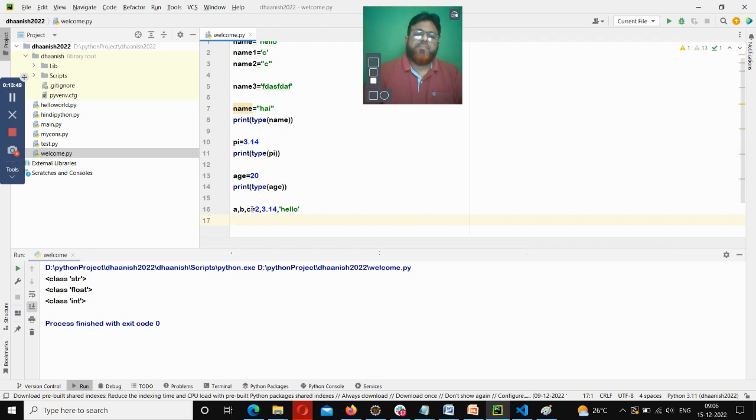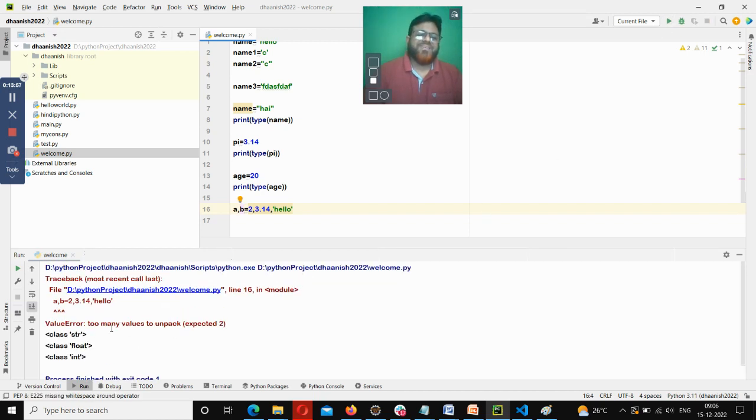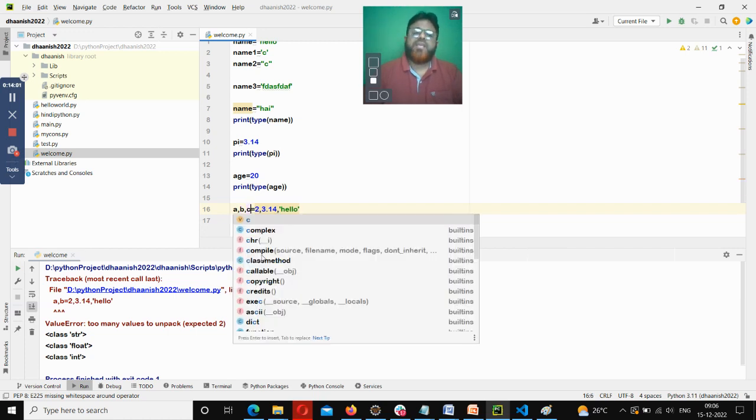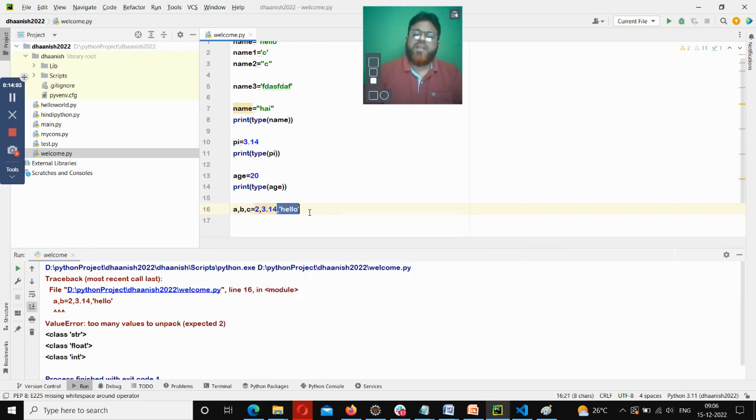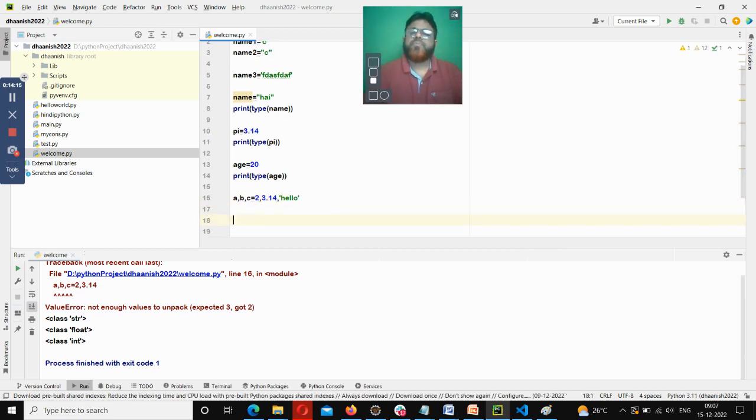In case they mismatch, if I'm giving two variables but passing three values, this will throw me an error. See, too many values. Okay. If I give three variables but don't give three values, it will say not enough values to unpack. So both should match. If there are three, then there should be three values, and you can have anything you like.